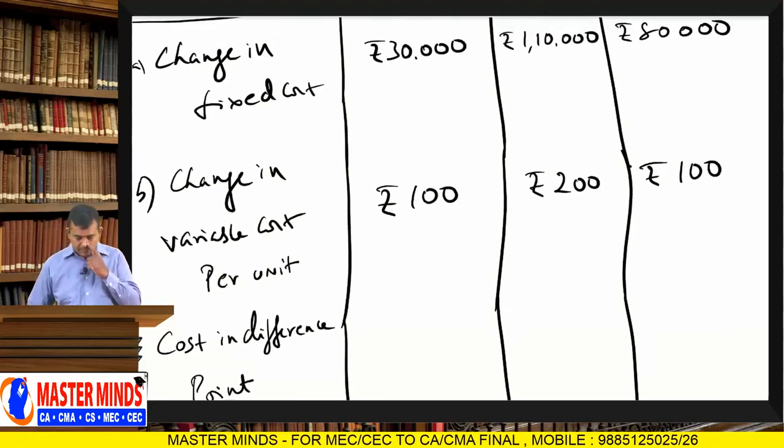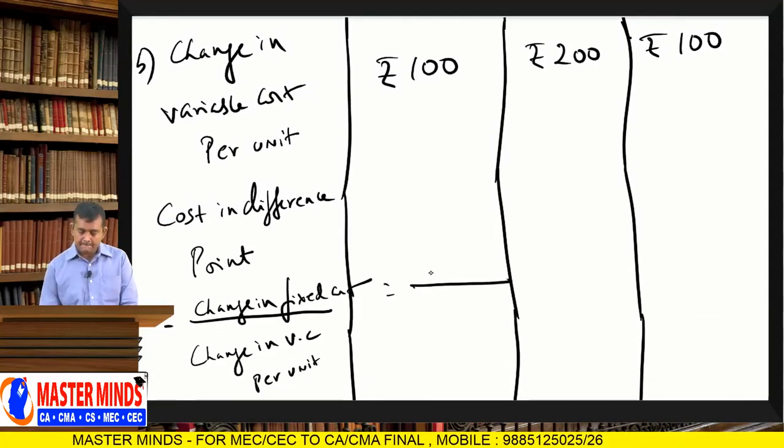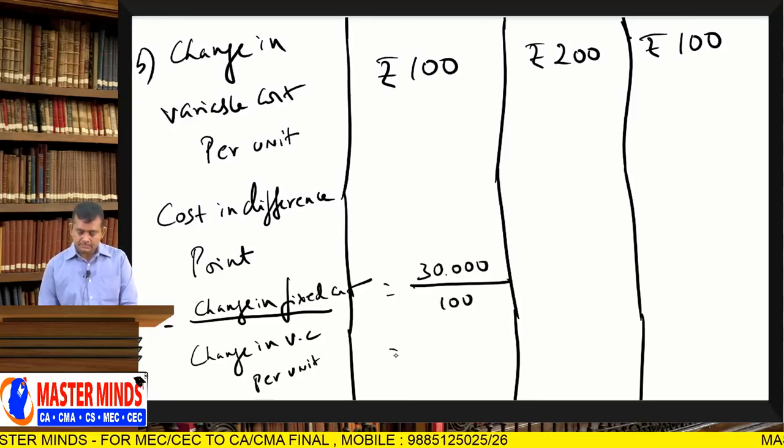Change in fixed cost 30,000 divided by 100 is 300 cases.